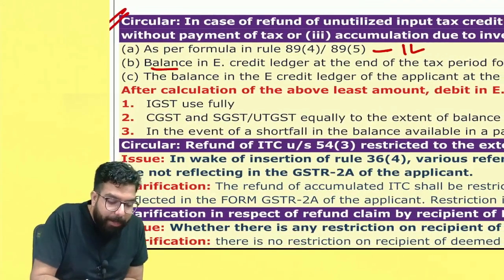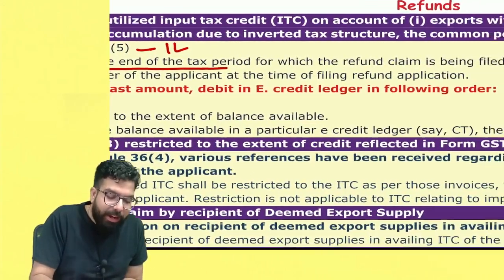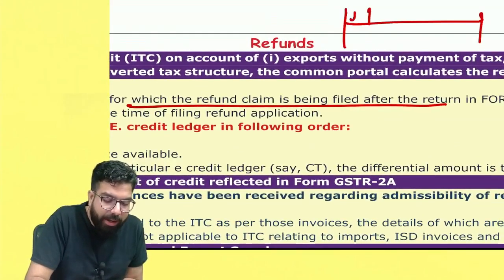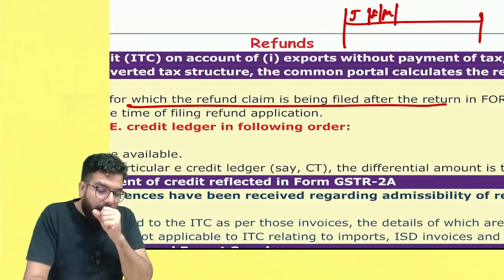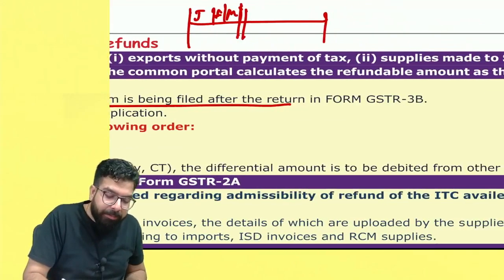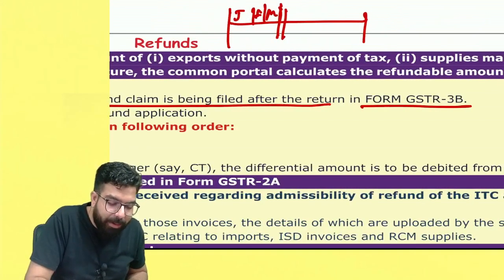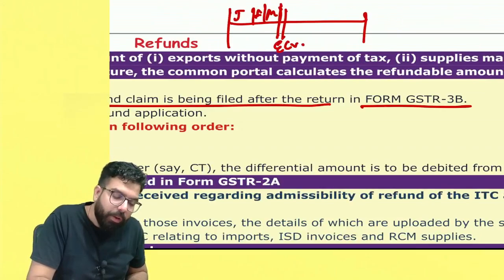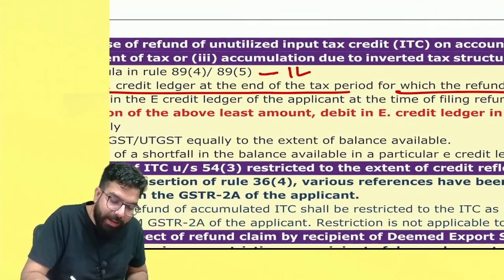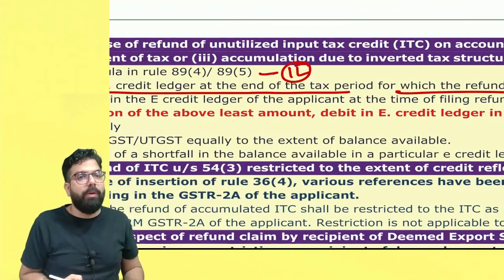But sir, the balance in the e-credit ledger after the end of the tax period for which the refund claim is filed. Might be you are filing a refund claim for January, February and March. After you have gone ahead and filed the GSTR 3B, the e-credit ledger may only have, supposedly, 1.5 lakh. Sir, 1.5 lakh is lying in the e-credit ledger. I am asking, as per the formula, only 1 lakh rupees.